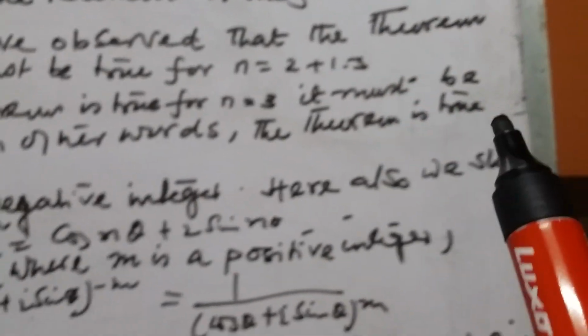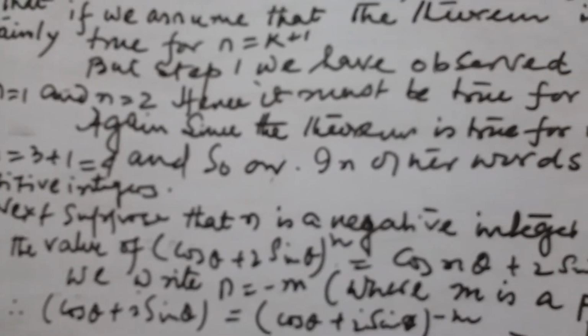Again it is true for n equal to 3, so it must be true for 3 plus 1, that is 4, and so on. In other words, the theorem is true for all positive integers. So here it is proved by mathematical induction.